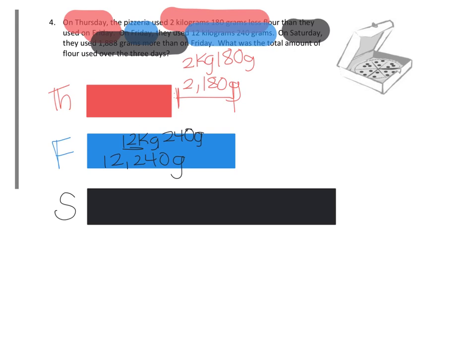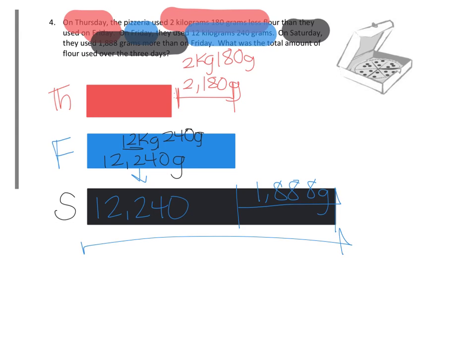Saturday. Now how much bigger is it? So how much bigger is this piece? It says 1,880 grams more. So for Saturday, I can take Friday and just add that more to get the total.